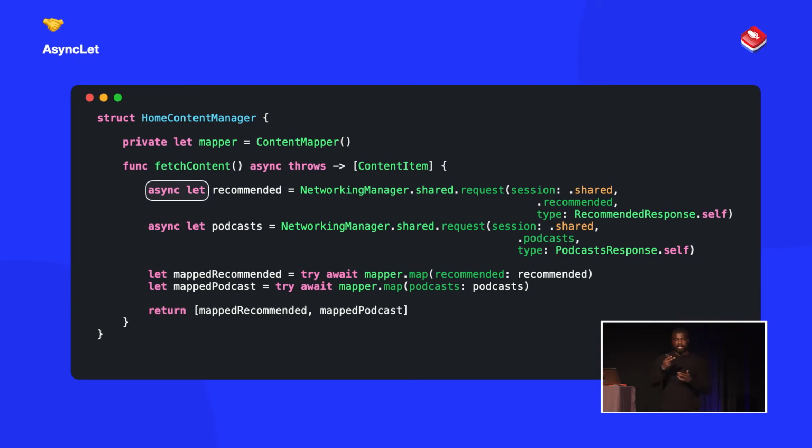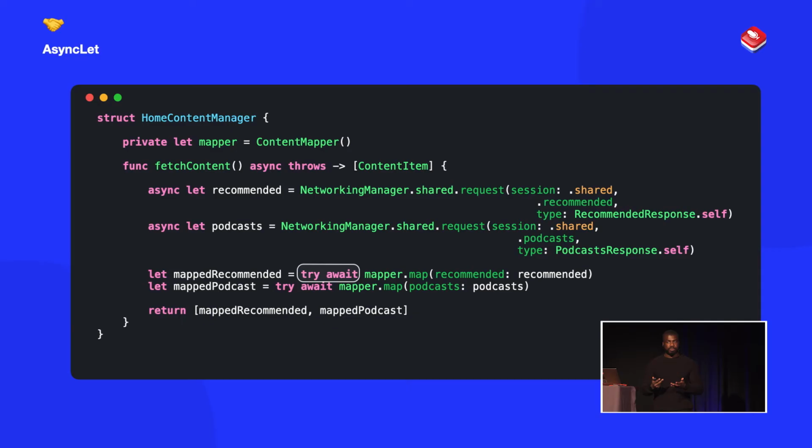And because these two asynchronous functions can run in parallel, we don't know when either one of them will finish. So what we have to do is wait for both of them to finish. They'll run at the same time, but we will wait for them to finish before we continue, which is why we have the await keyword there. And then finally, we'll just return when it finishes.